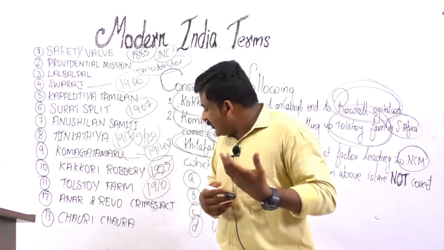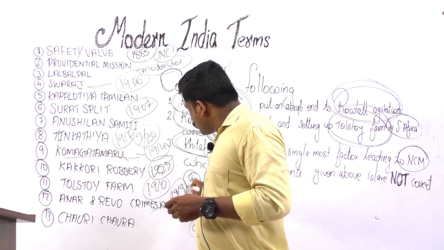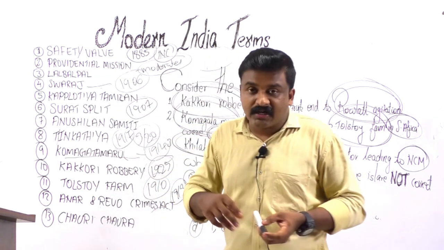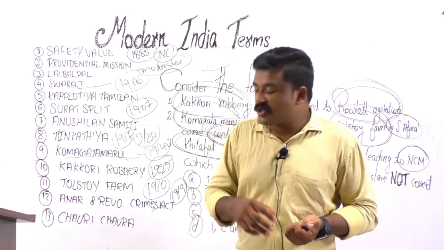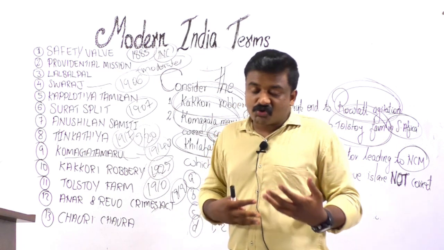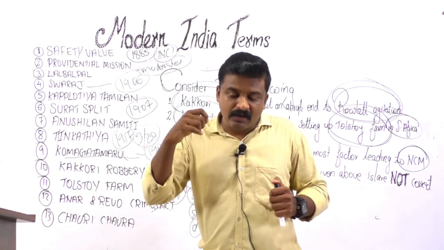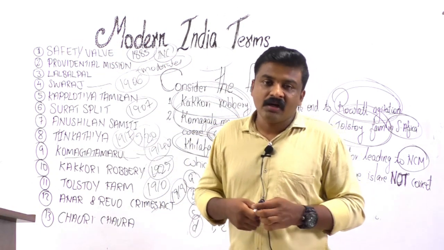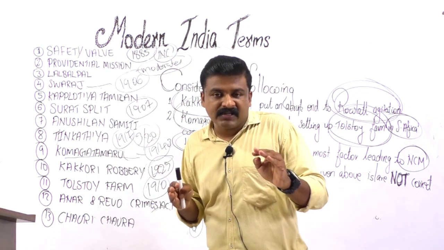Then the Anarchical and Revolutionary Crimes Act, that is 1919. This is regarded as the Rowlatt Act, or Black Act. According to this act, anybody on mere suspicion can be arrested and put in jail.